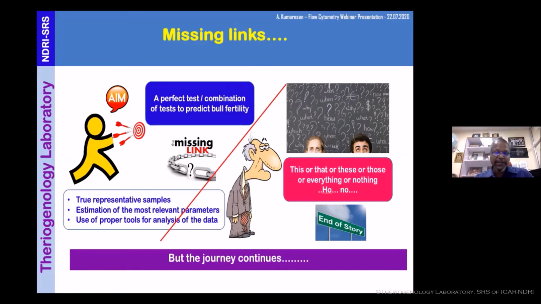And the third one is the use of proper tools of analysis, even the technique of evaluation of the semen. If we make these perfect, then we may get some answers. That's what I'm going to discuss.